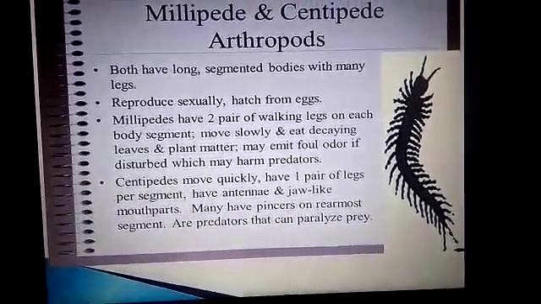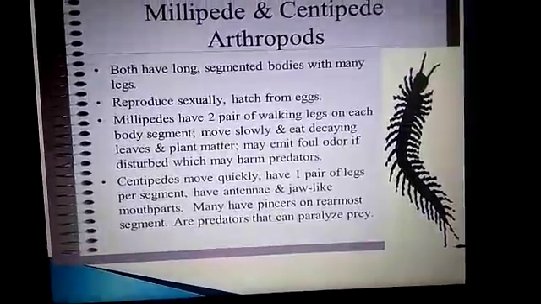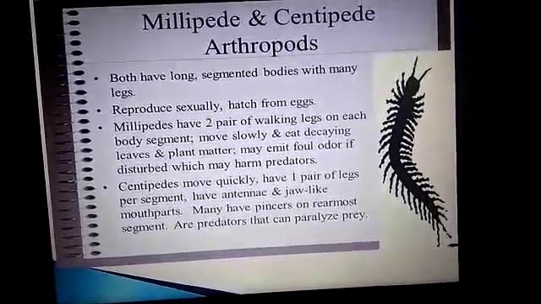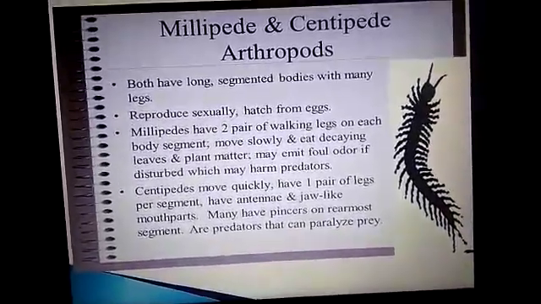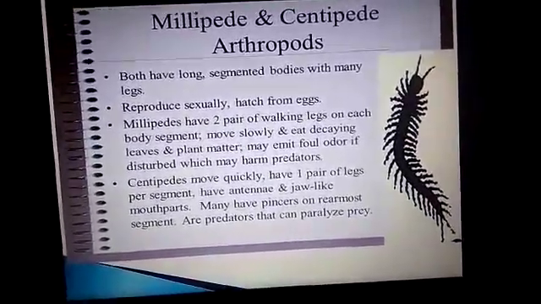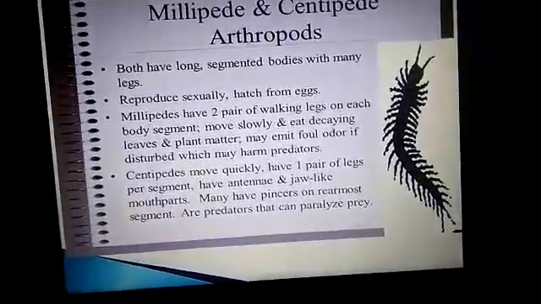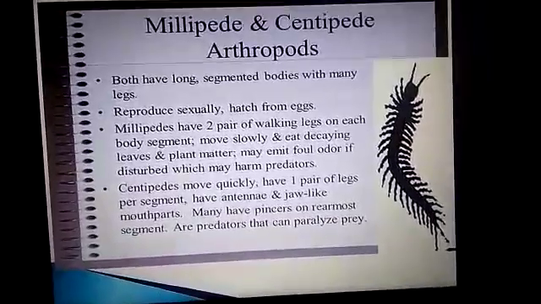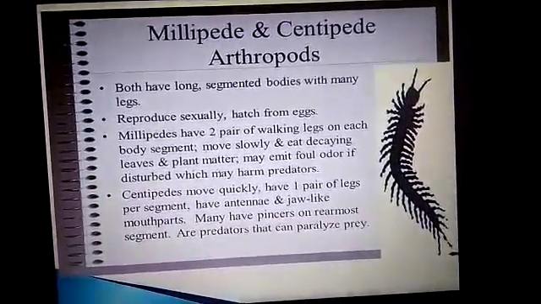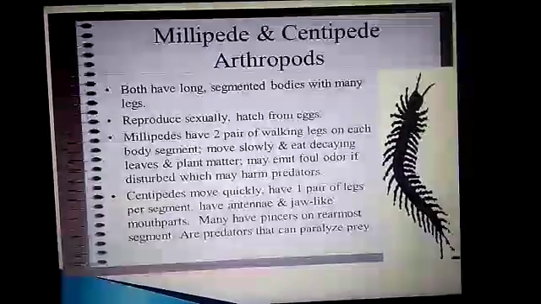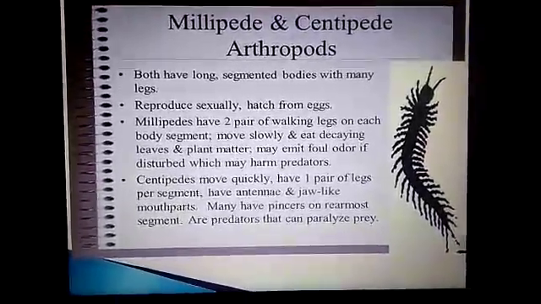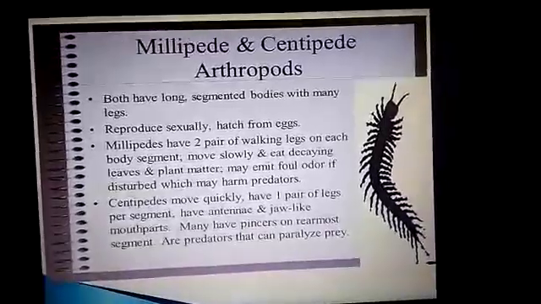Centipedes have pincers at the rearmost segment. They are predators that paralyze the prey and then attack it. Millipedes mostly feed on decaying leaves and plant matter. They emit a foul odor if disturbed, which may harm predators. So this is about the millipede and centipede among the arthropods.